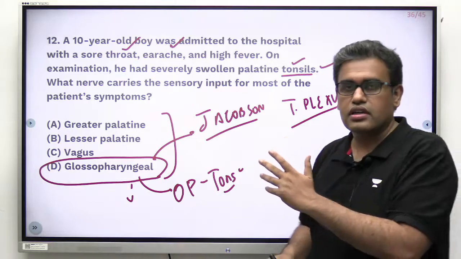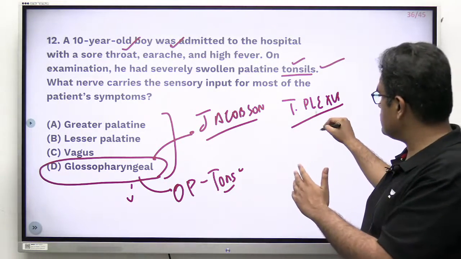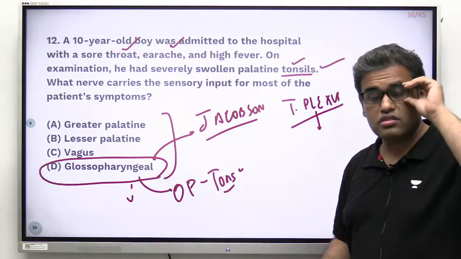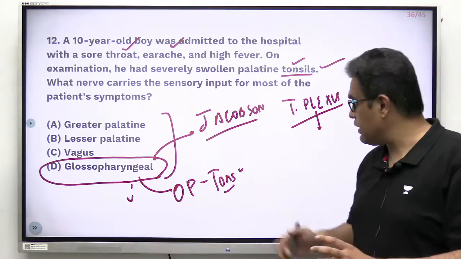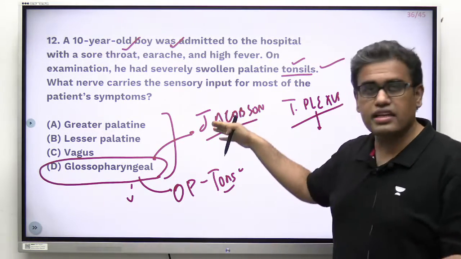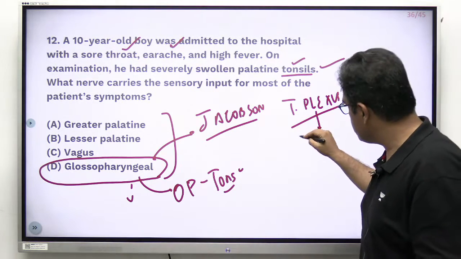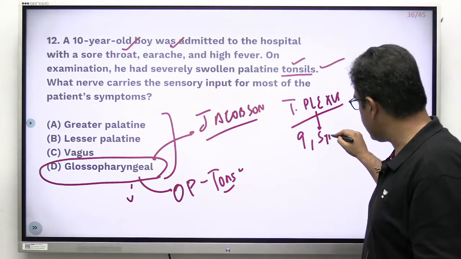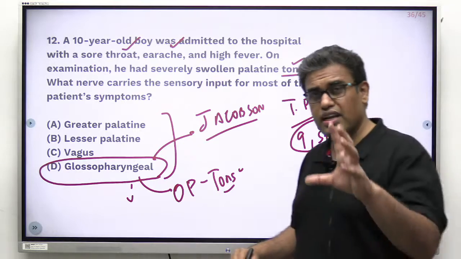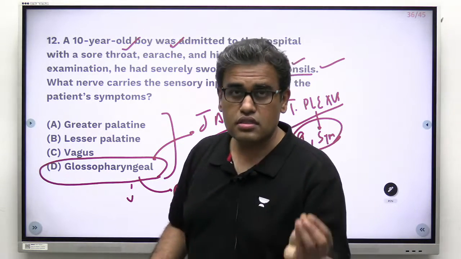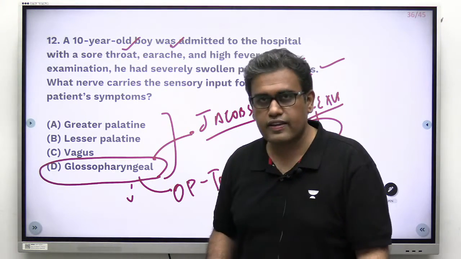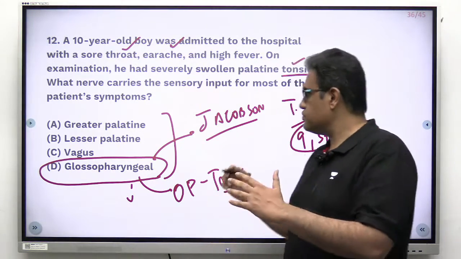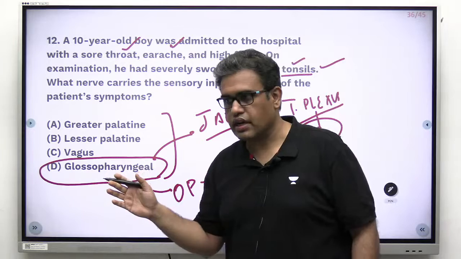This is the nerve. Jacobson's nerve, tympanic plexus on the promontory of the middle ear, which is the medial wall of the middle ear facing the inner ear. The tympanic plexus is over there. It is mainly the ninth nerve and also sympathetics. Because the middle ear also has vessels and glands to supply, you remember ASOM, CSOM. So you need sympathetic nerves also over there. That is your glossopharyngeal nerve answer, right?